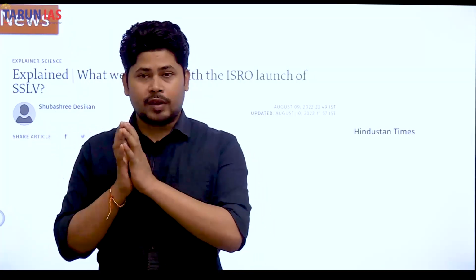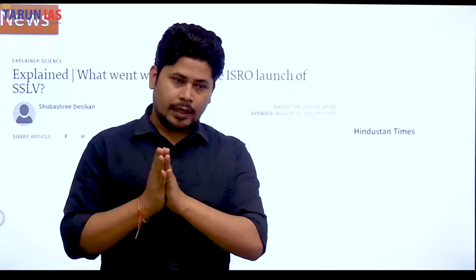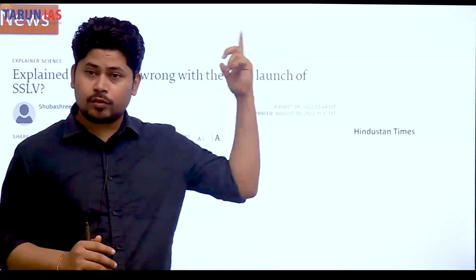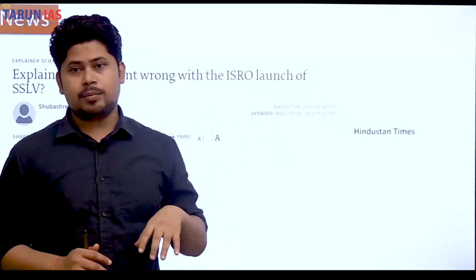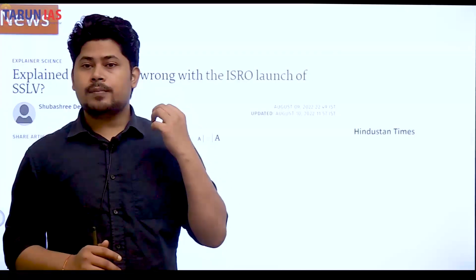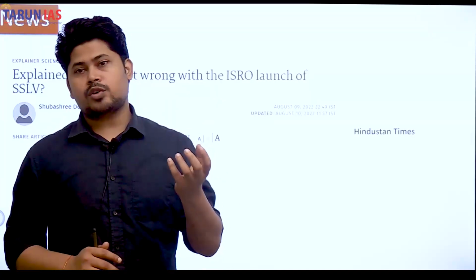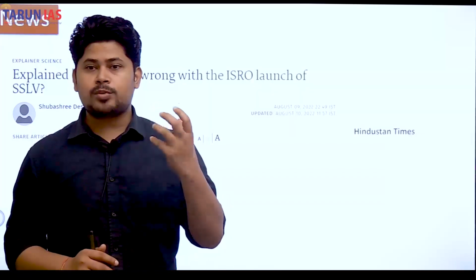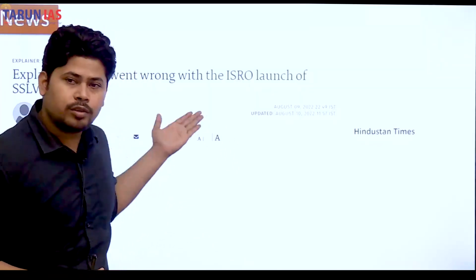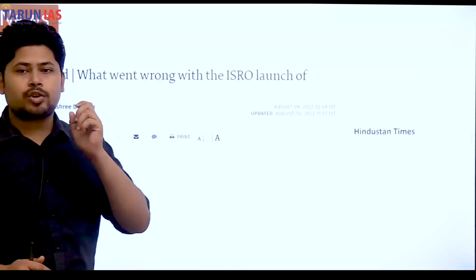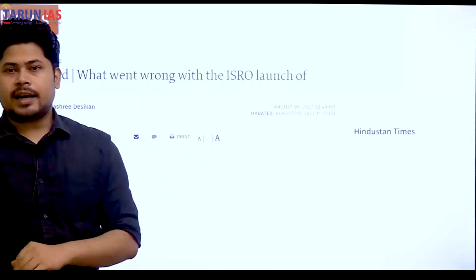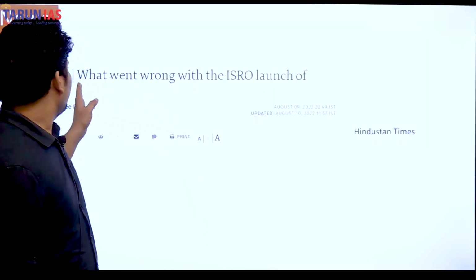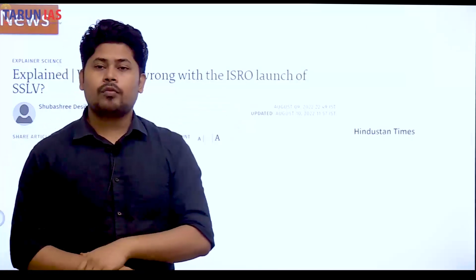Then we have this failure of EOS-03, as we talked about in one of our previous lectures in August 2021. We talked about how, in the very same month last year, ISRO launched GSLV, which was carrying the Earth Observation Satellite 03. Now this rocket was carrying Earth Observation Satellite 02. However, let's look at what went wrong with the launch of SSLV.